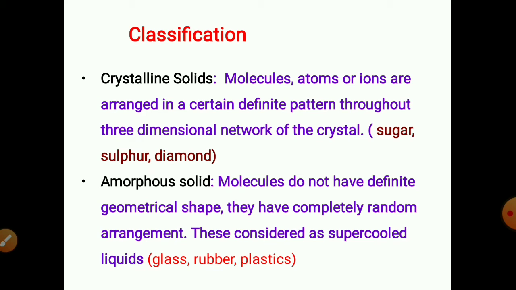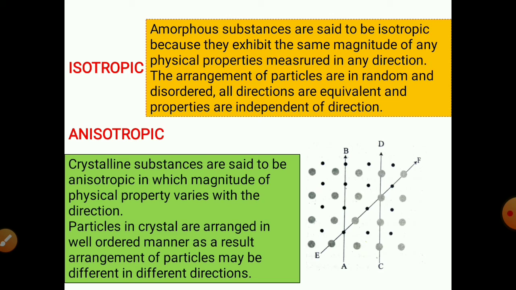In case of amorphous solids, a few examples are glass, rubber, and plastics. So these are the examples of amorphous solids. So this is about the classification of solid state materials. Now after classification, let's see a few more terms, that is isotropy and anisotropy.